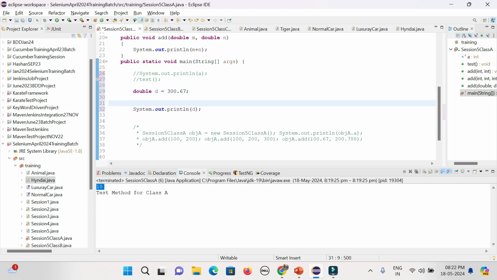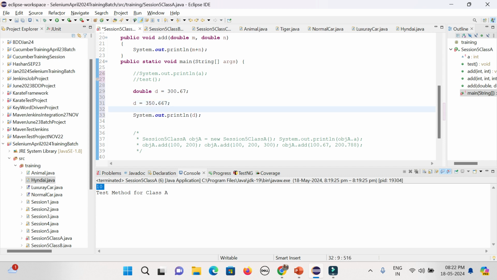But that variable value I can change n number of times. It will be allowed, and the latest value will be displayed.